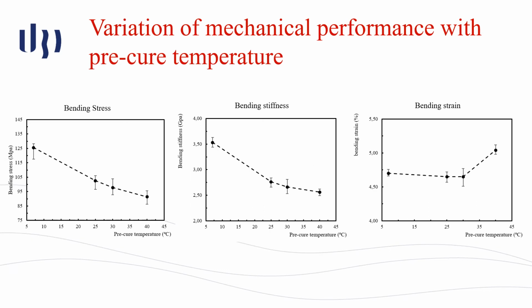In the study of the variation of mechanical performance with pre-cure temperature, we were able to see that the best results in bending stress, bending stiffness, and bending strain occur when the pre-cure temperature is about 70 degrees. We believe that this is due to a slower polymerization that leads to a better polymeric network.